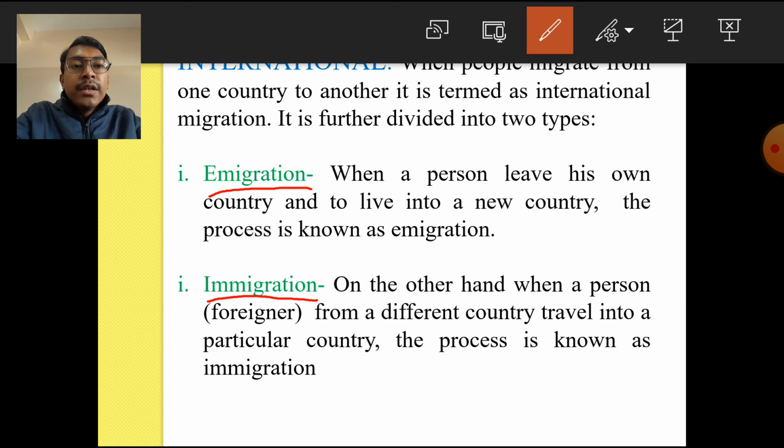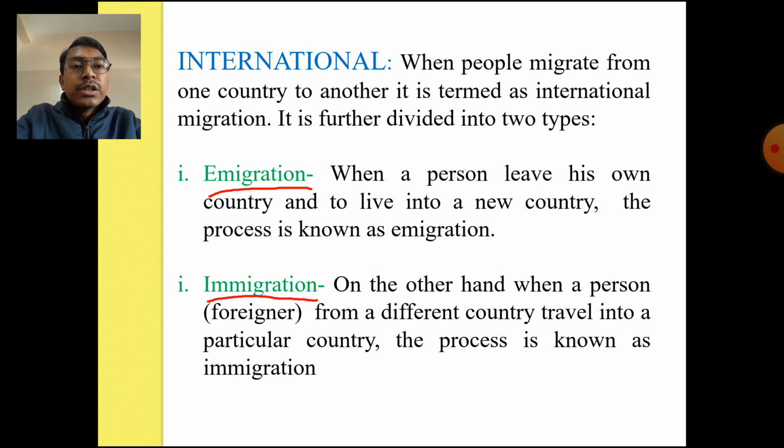On the other hand, when a person, that is a foreigner from a different country, travels into a particular country, the process is known as immigration, I-M-M-I-G-R-A-T-I-O-N. In this case it is a little bit confusing because the pronunciation of both terms is almost the same, only there is a difference in the spelling. So you have to remember by the spelling: emigration, E-M-I-G-R-A-T-I-O-N, and immigration, I-M-M-I-G-R-A-T-I-O-N. These are the two types of international migration, and I hope you are clear about this.